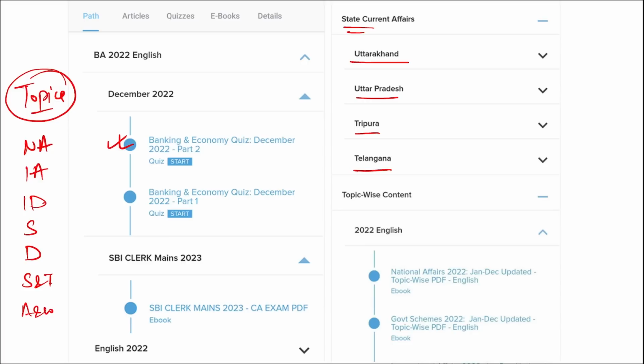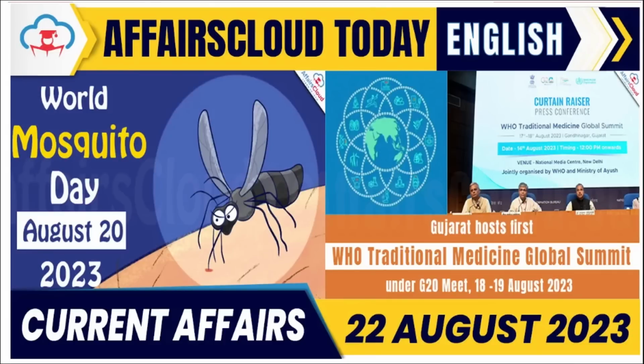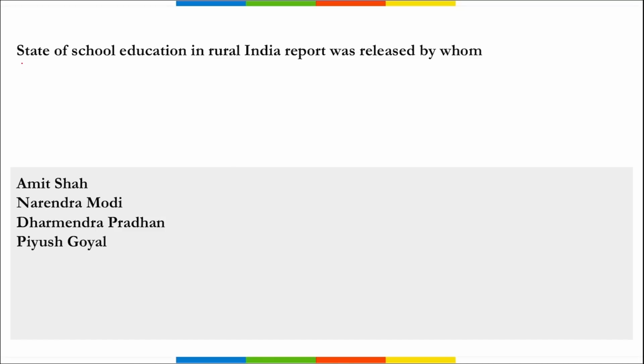Hello everyone. So in this video we will be discussing important current affairs of 22nd of August. This will be a very important session, so do pay attention till the end. Let's start. First is state of school education in rural India.